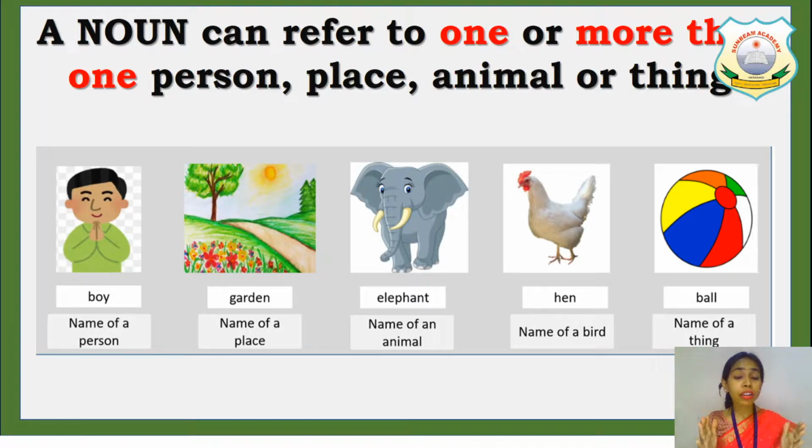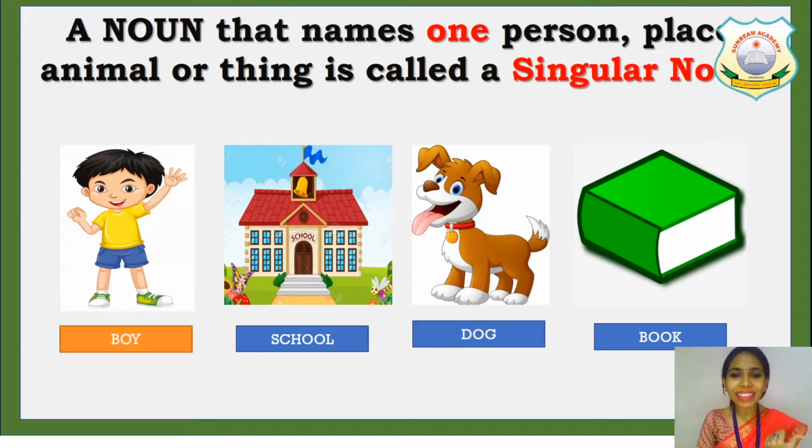So you have done this in class 1, that we call as singular is called as one and plural is called as many. Singular is called as one and plural is called as many. A noun that names one person, one place, one animal or one thing is called as singular noun.